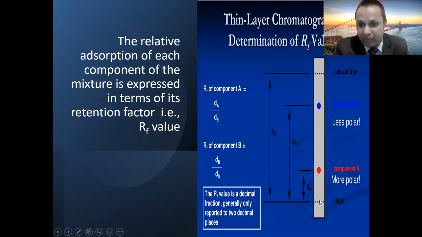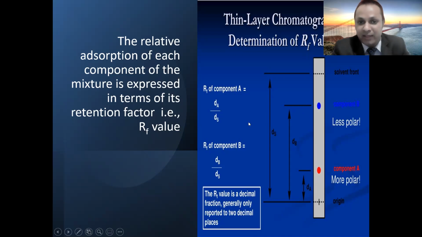So after dipping, what will happen? The solvent will move, and with the solvent, the mixture of the solutes will also move in the TLC plate. Due to the different affinity toward the stationary phase and the mobile phase, these two solutes will get separated at different points in the TLC plate. So this is the first solute, and this is the second solute.